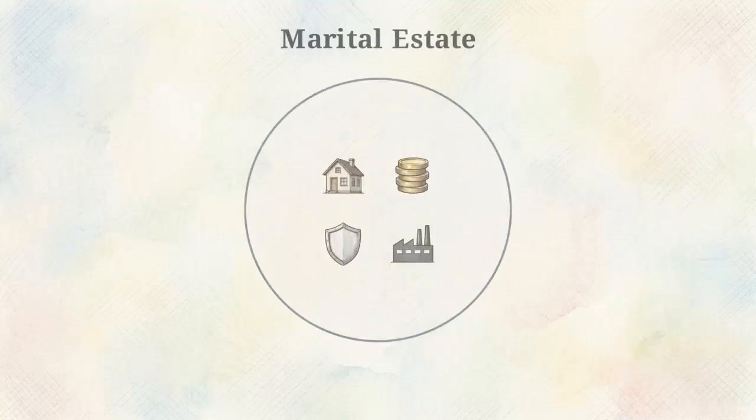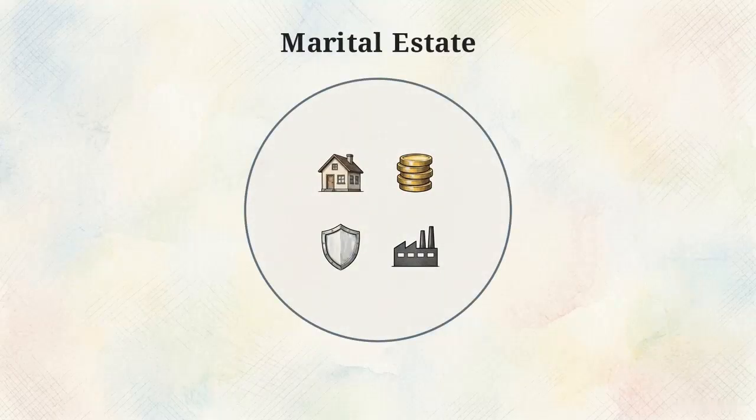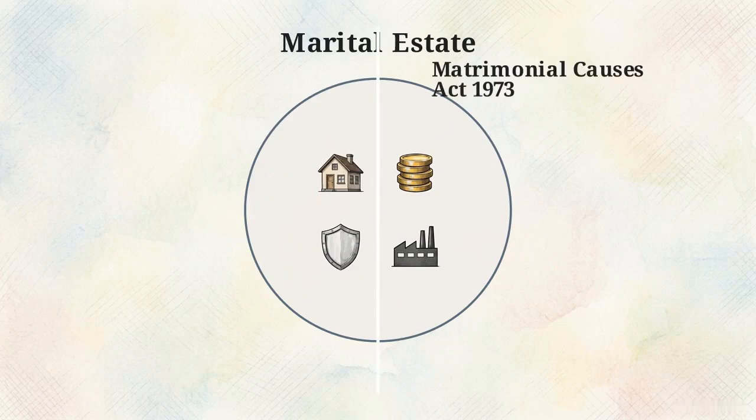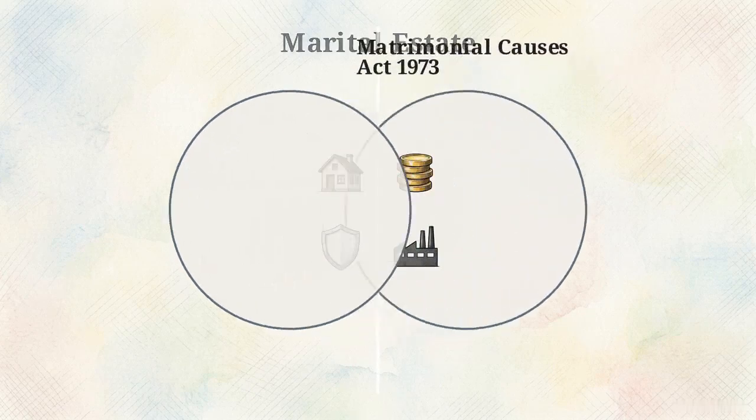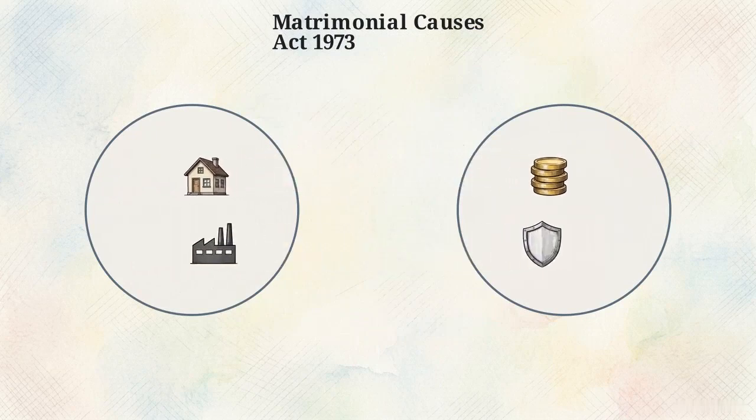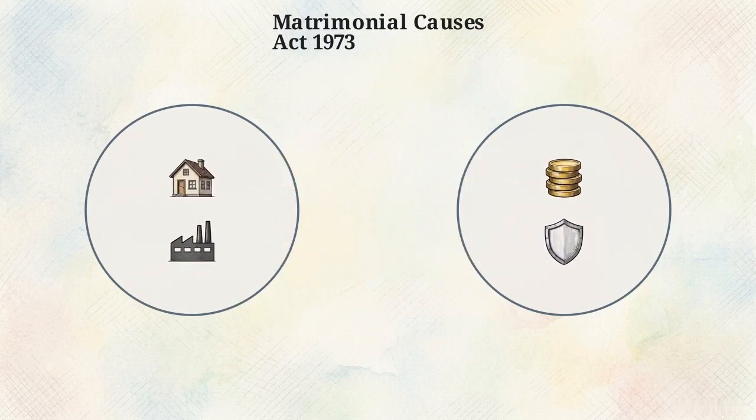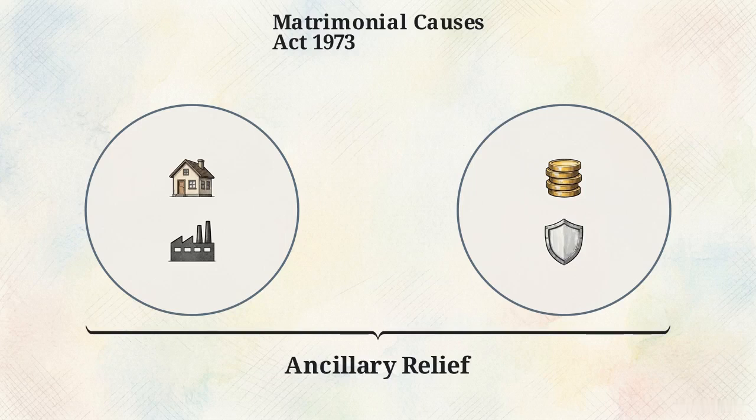The Matrimonial Causes Act 1973 provides the jurisdictional override to look past these titles. This statute grants the court power to redistribute capital and income between parties, regardless of legal ownership. Historically known as ancillary relief, this redistribution follows a specific legal architecture.